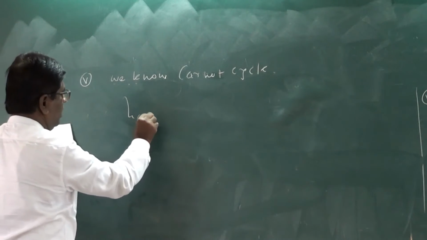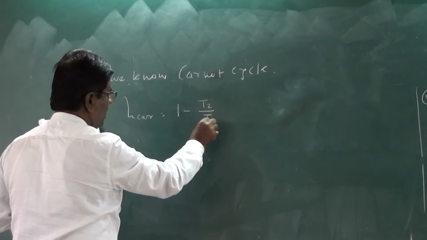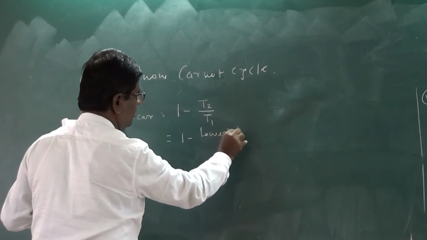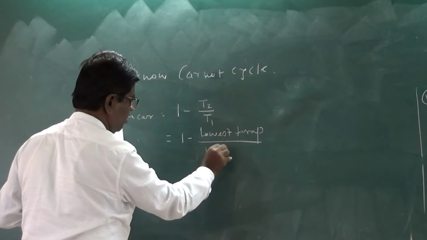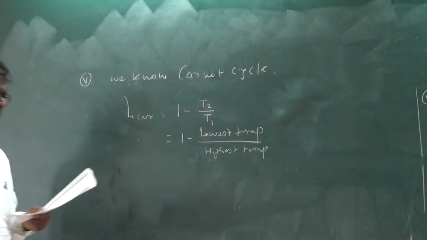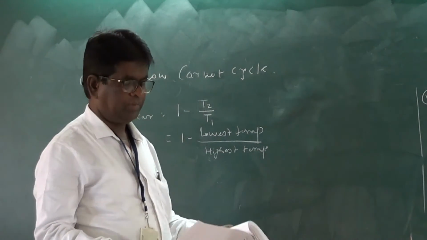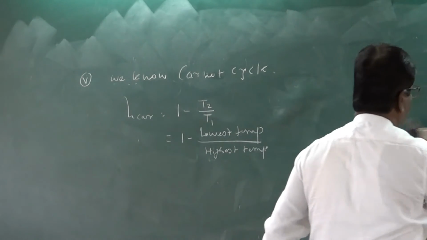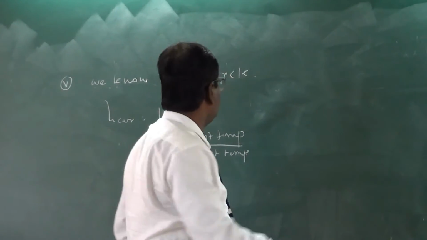Efficiency of Carnot is equal to 1 minus T2 upon T1, or in our language, 1 minus lowest temperature divided by highest temperature. So 1 minus lowest upon highest temperature. This expression is very easy to keep in mind. Similarly, we have solved the examples of this Carnot cycle. So this is one definition of efficiency.